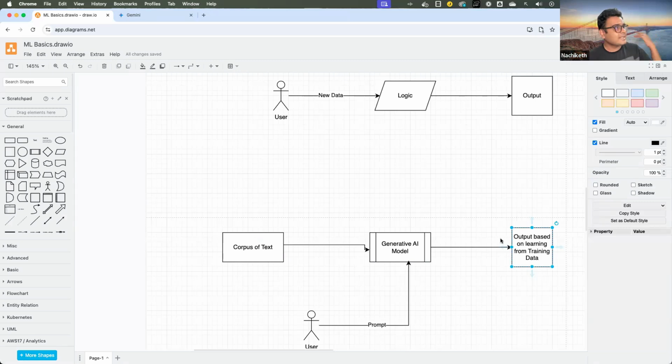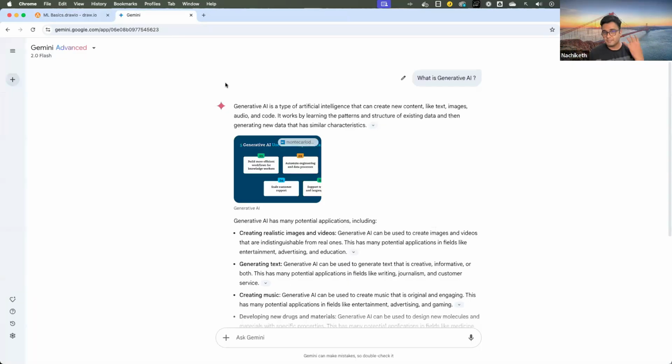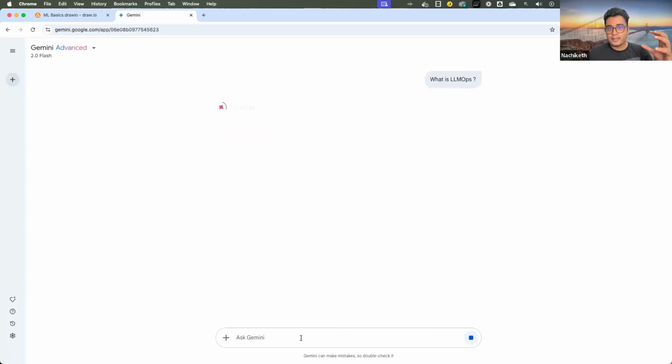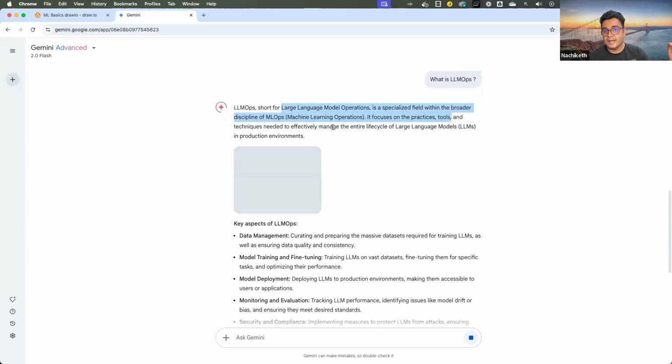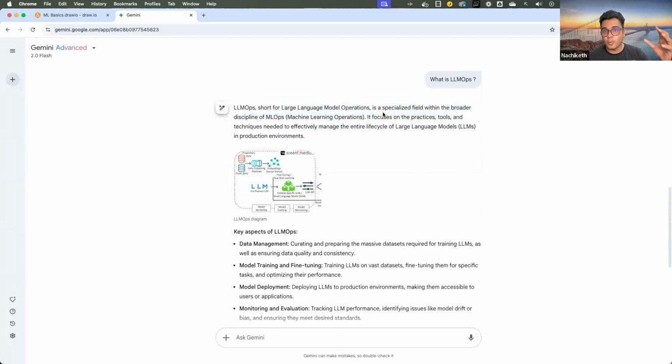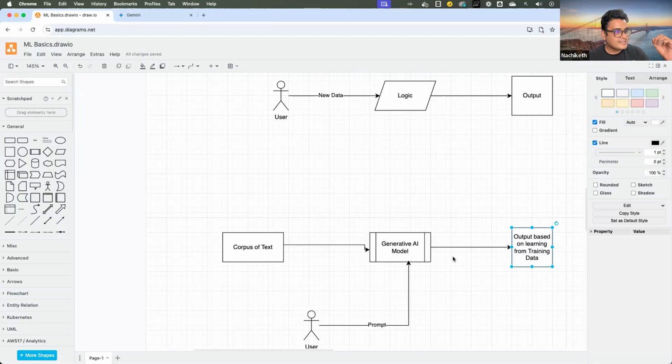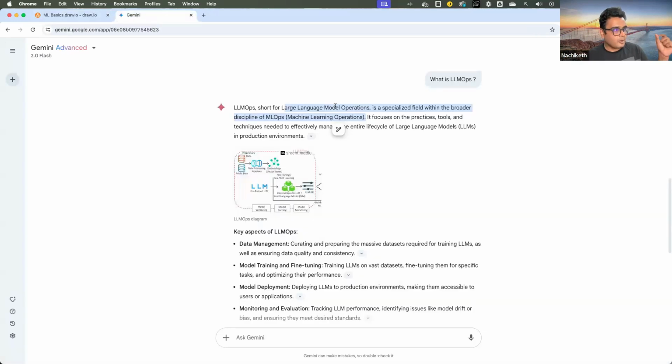Now, what is LLMOps? So let's ask this question to our generative AI model. And from there, I'll take this journey, guys. So what is LLMOps then? When I talk about LLMOps, it's also called the large language model operations. Why large language model? This generative AI model is also known as the large language model. So operationalizing these generative AI models or large language models is called LLMOps.